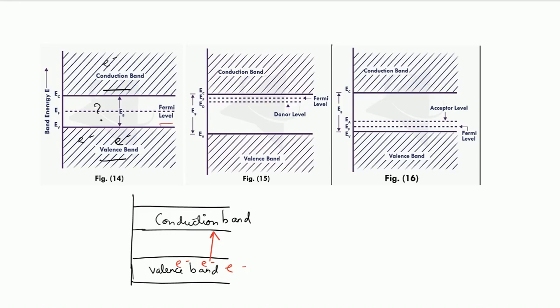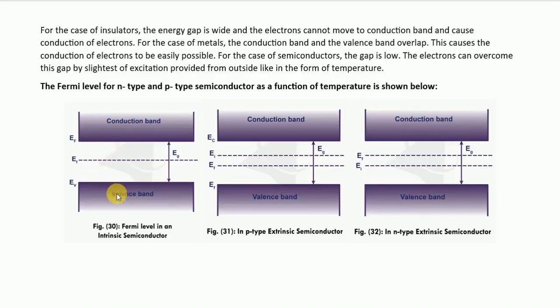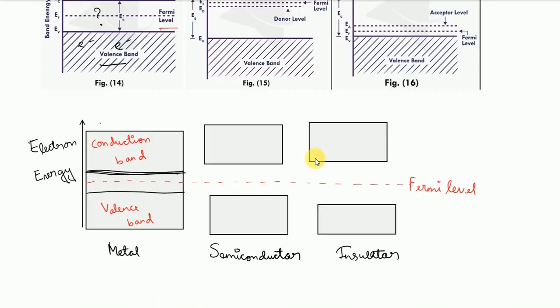Now, let's discuss the Fermi level. What is this Fermi level? The Fermi level is an imaginary level that helps us understand electron distribution. In case of metals, the Fermi level lies within the conduction band because these materials conduct electricity easily. Let's understand this with the help of this diagram.